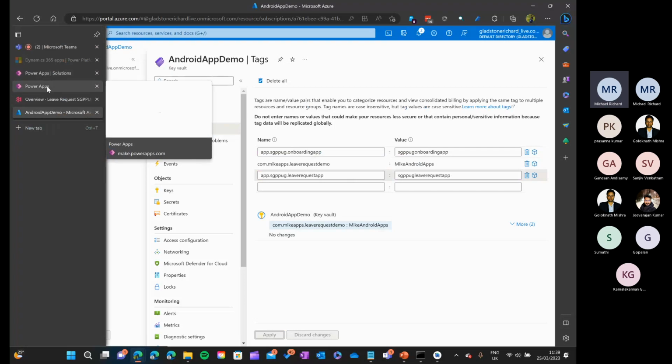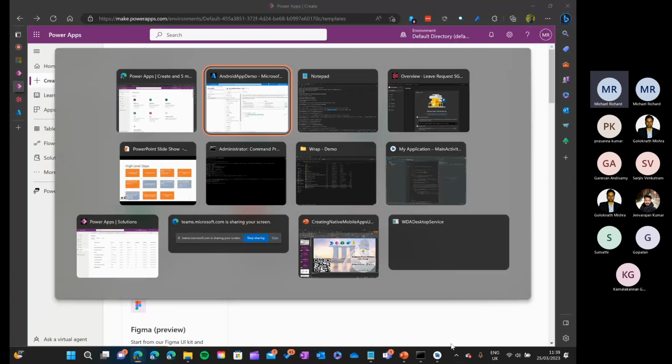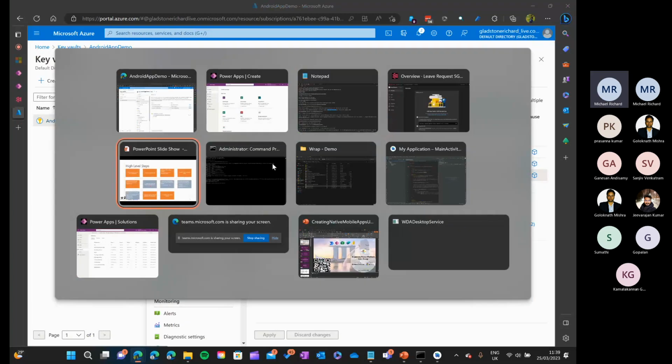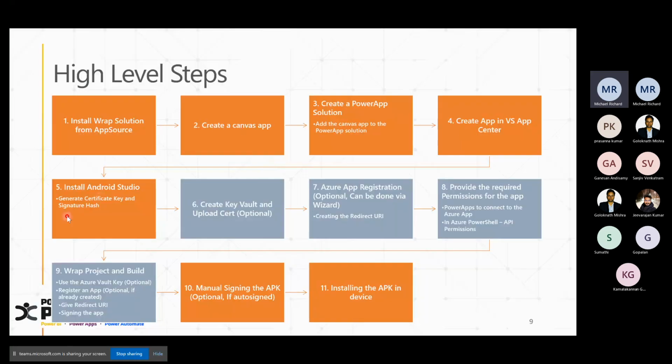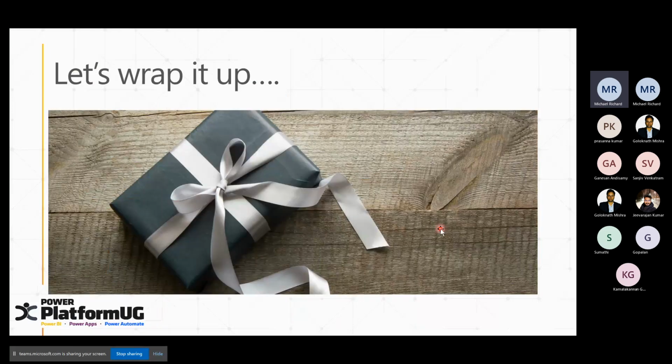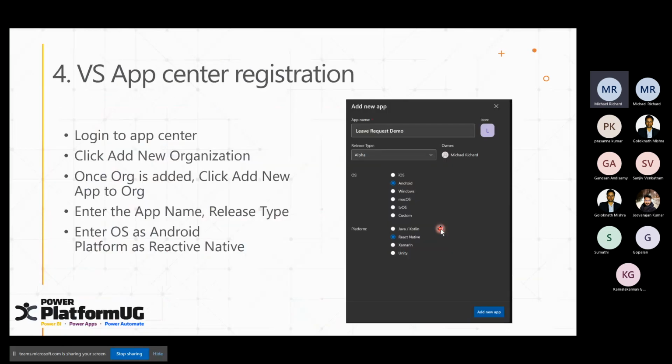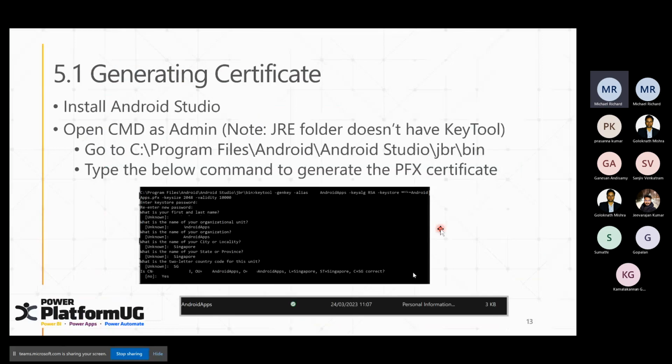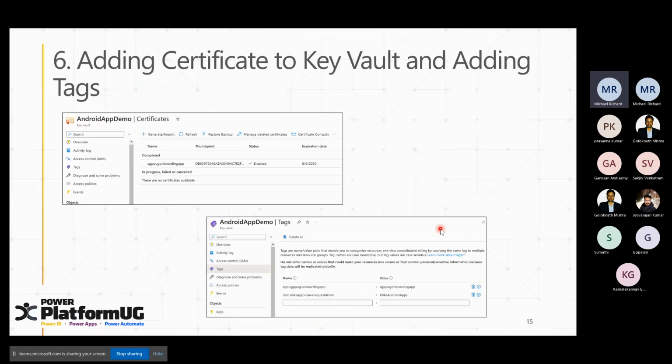Okay, now let's go back to Power Apps. So if you see here in our PowerPoint, we have completed the first 5 steps and the sixth step as well, actually. Then we have to do the wrap wizard functionality. So this entire gray color is part of the wrap wizard, which also includes the app registration and the permissions, everything. It will be automated. I also have given the steps as part of my slide deck, which you can try out as well. Okay. So we did this.